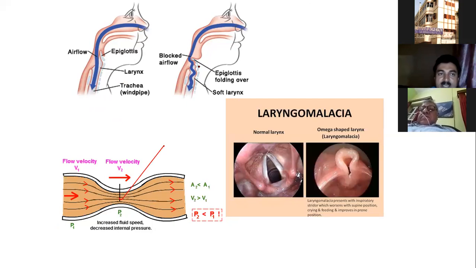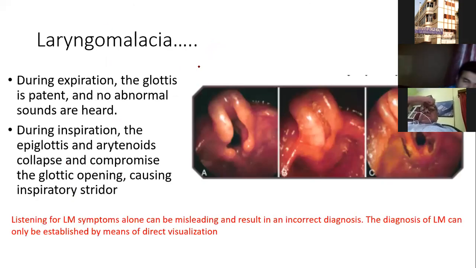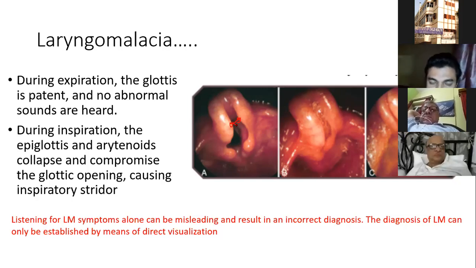Then in laryngomalacia, for all junior staff, during expiration our vocal cords and larynx are wide apart. So in the mild and moderate group, we do not get any noise in expiration, because they are wide apart in expiration.